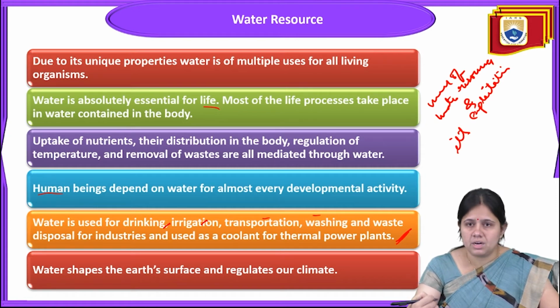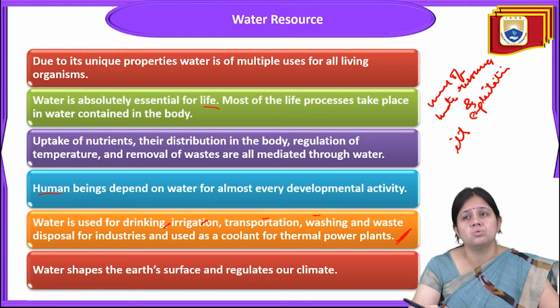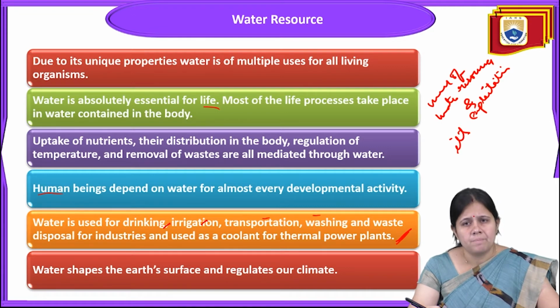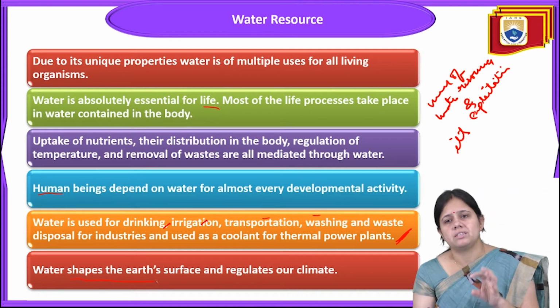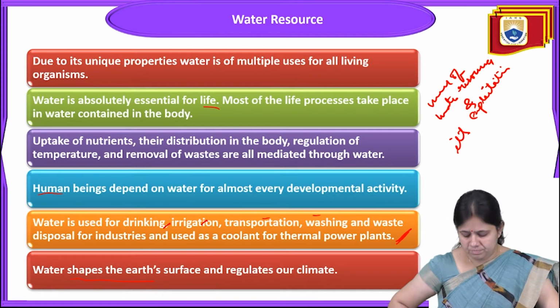Next, water shapes the earth's surface and regulates our climate also. These are the unique properties and the uses of water resource. It has multiple uses for all living organisms, and all living organisms are totally dependent on water, because all work related to human beings, like drinking, irrigation, transportation, washing, and waste disposal, will not be possible without water. Water shapes the earth's surface and regulates the climate.